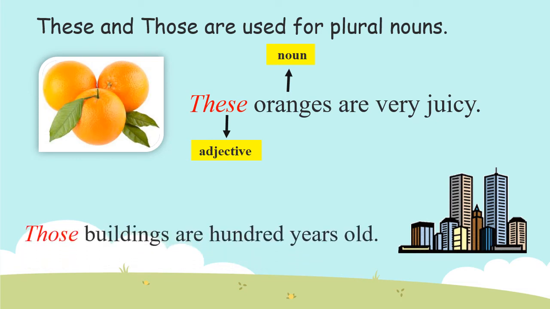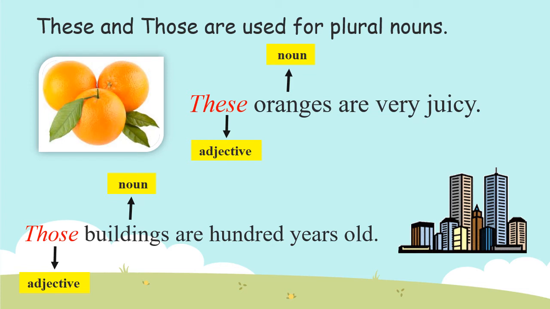Those buildings are 100 years old. So here, which buildings? Those buildings. Those is pointing out at the buildings. So those is an adjective and it is pointing out at which noun? Buildings. So buildings is a noun.